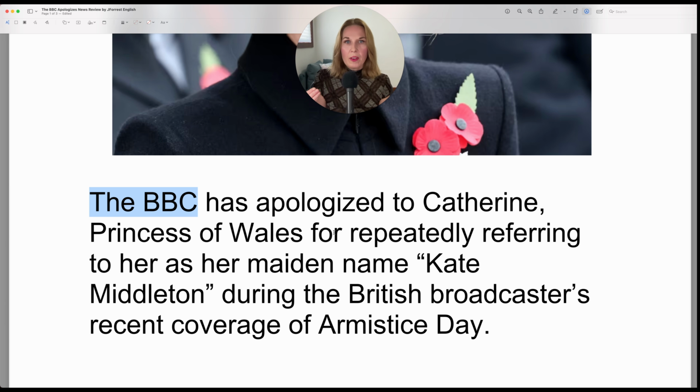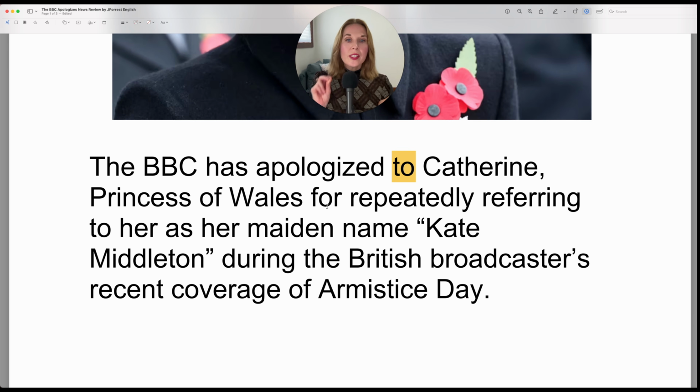So you can think of it as a so now. So now they've improved their relationship with Catherine, Princess of Wales, or whatever the result in the present is. Has apologized to. You apologize to someone. And notice here we have our preposition for, and if we go right to the verb, because repeatedly is the adverb, it's optional. So let's remove it.